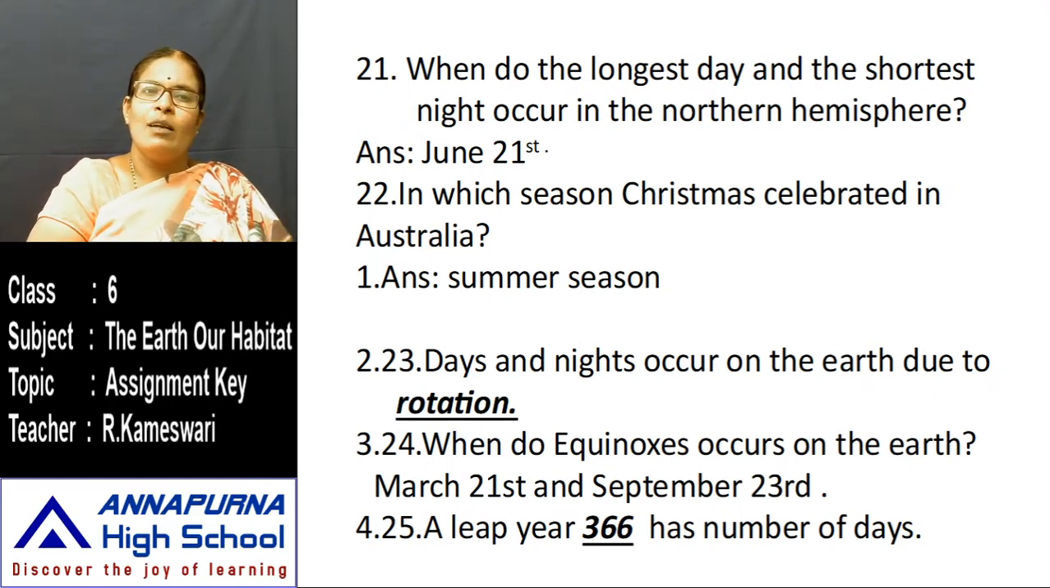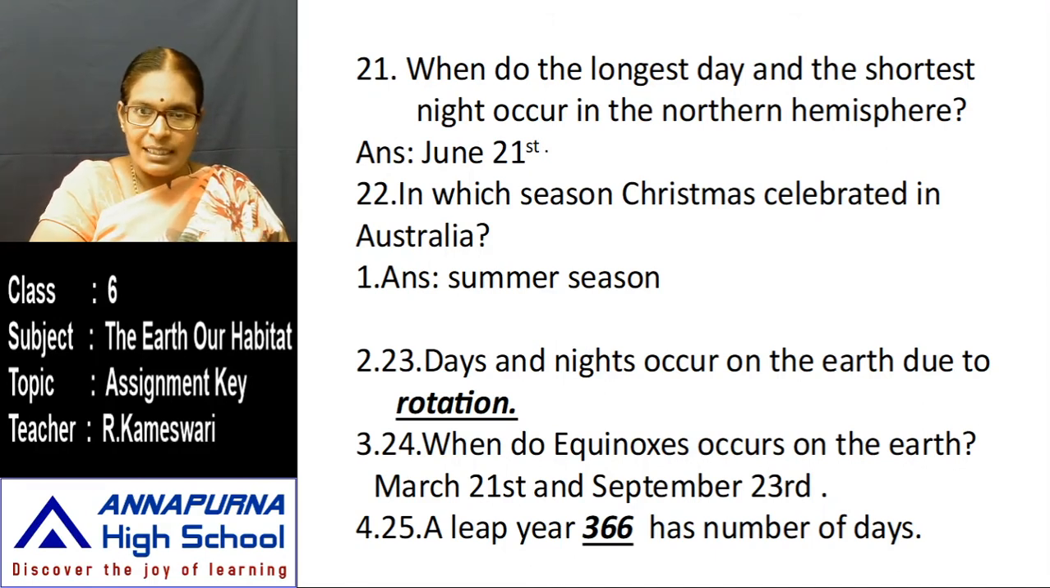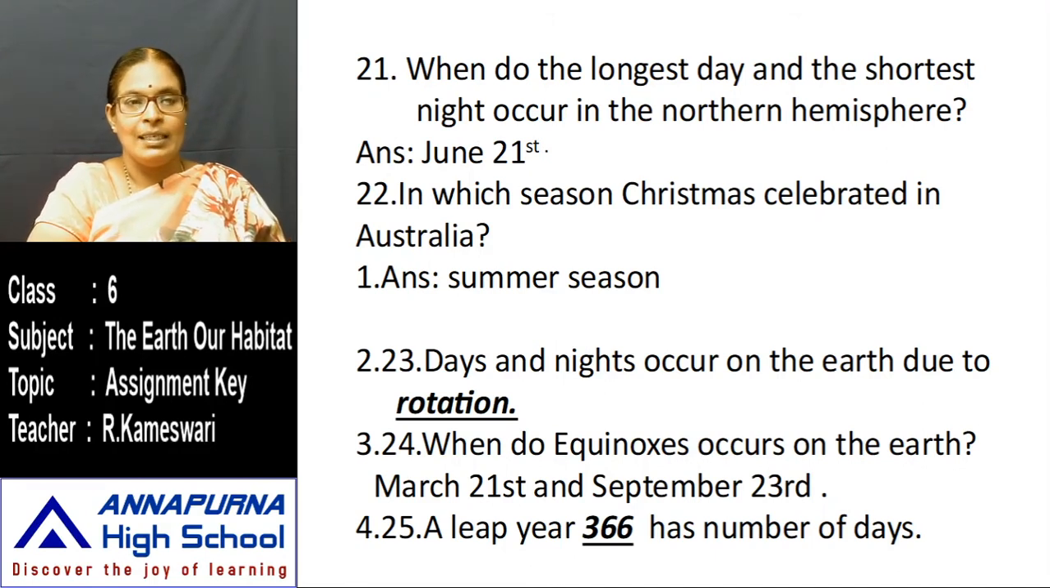When do the longest day and the shortest night occur in the northern hemisphere? June 21st. On June 21st, the sun rays fall vertically on the Tropic of Cancer, 23.5 degrees northern latitude. That's why on that day in the northern hemisphere, the longest day and the shortest night occur.